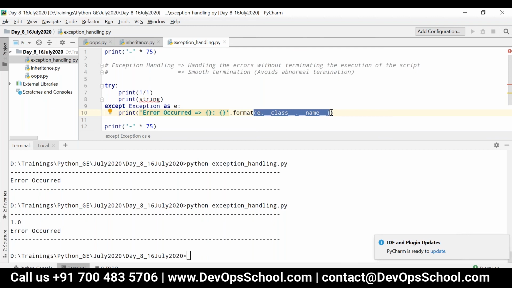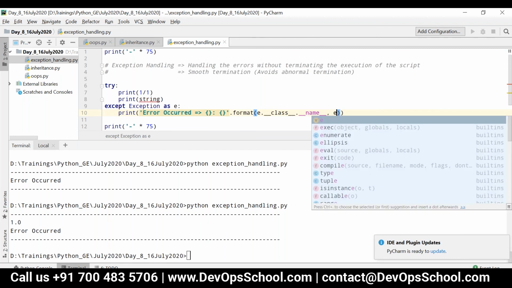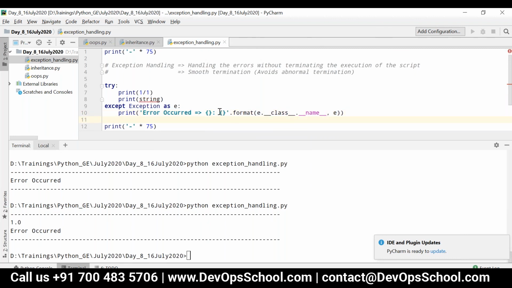That is, each and every exception is a class. Okay, so now if I want to print the name of the class, we have to give this E dot class dot name, and then second parameter is nothing but error message. Okay, so this will be printed over here, and error message will be printed over here.